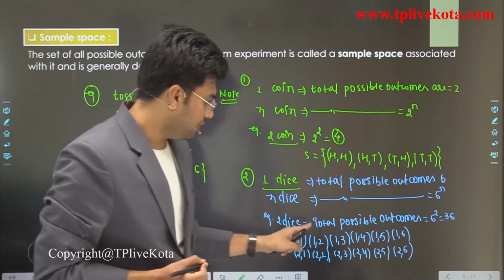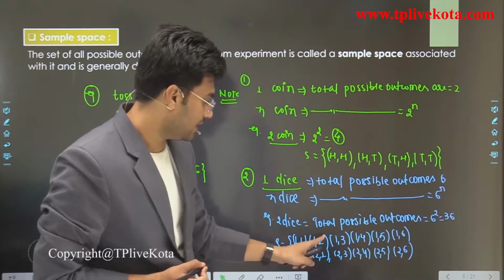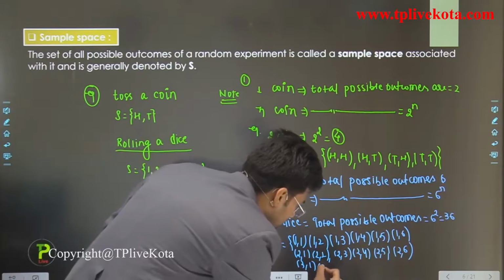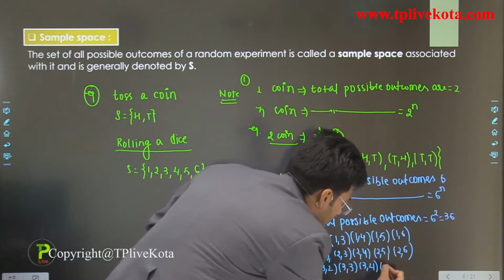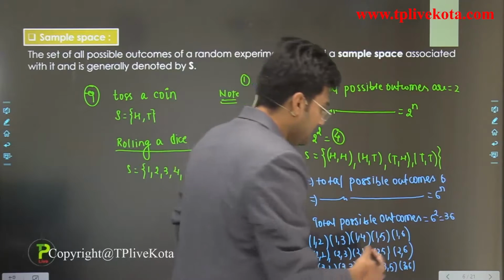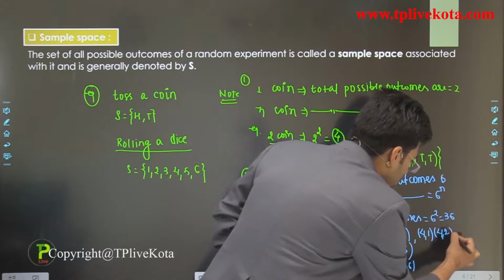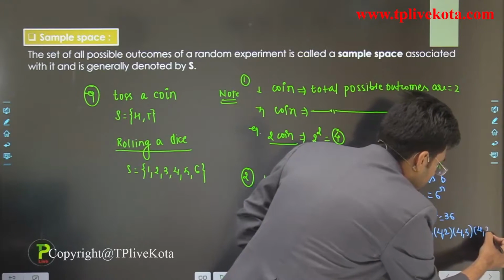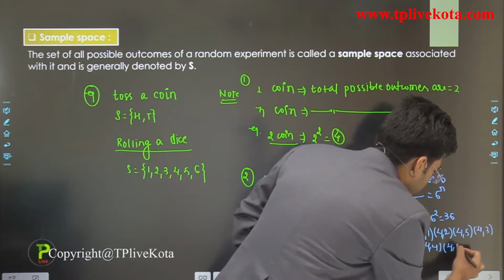What is the meaning of 1 1, 1 2? 1 on first and 1 on second; 1 on first and 2 on second. Similarly, we can write 3 1, 3 2, 3 3, 3 4, 3 5, 3 6. Similarly, we can get 4 on first and 1 on second, 4 2, 4 3, 4 4, 4 5, 4 6.